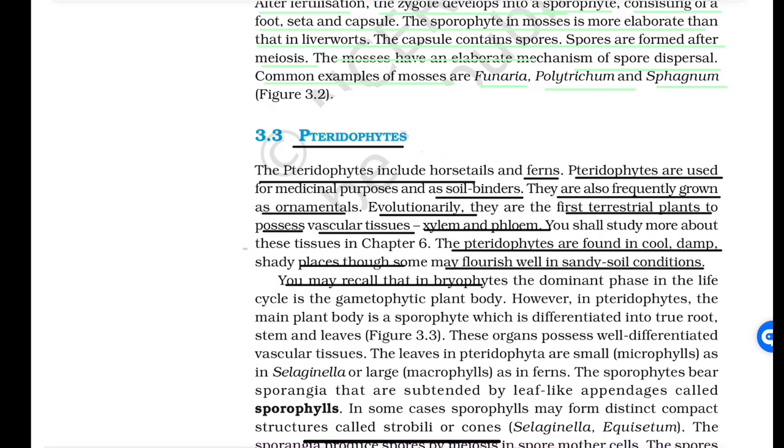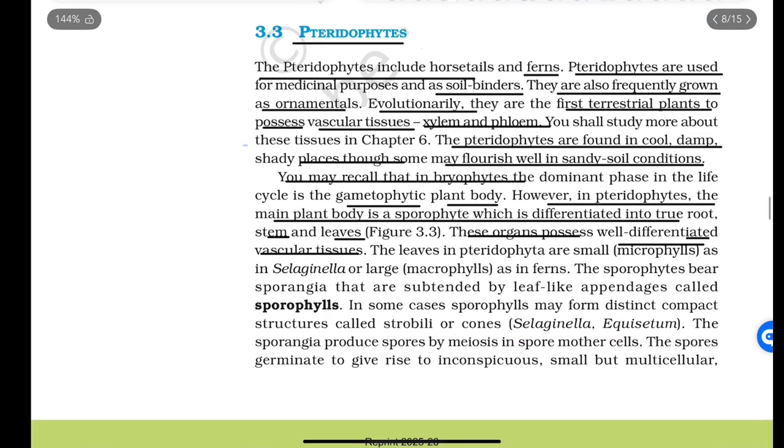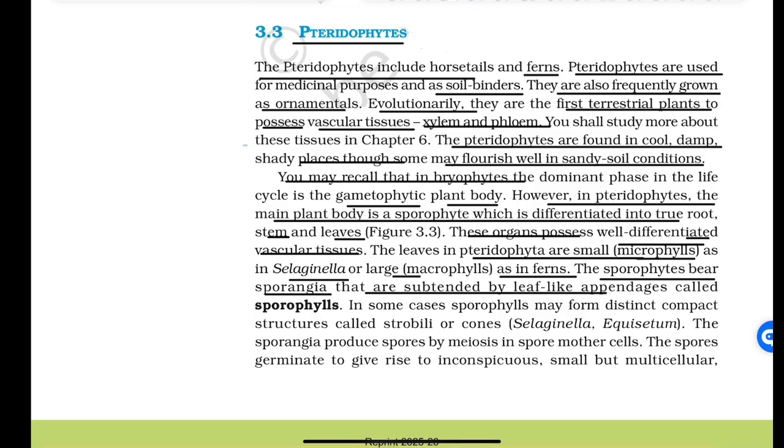You may recall that in bryophytes, the dominant phase in the life cycle is a gametophytic plant body. However, in pteridophytes, the main plant body is a sporophyte, which is differentiated into root, stem, and leaves. These organs possess well differentiated vascular tissue. The leaves in Pteridophyta are small microphylls as in Selaginella or large macrophylls as in ferns. The sporophytes bear sporangia that are subtended by leaf-like appendages called sporophylls. In some cases, sporophylls may form distinct compact structures called strobili or cones. The sporangia produce spores by meiosis in spore mother cells.